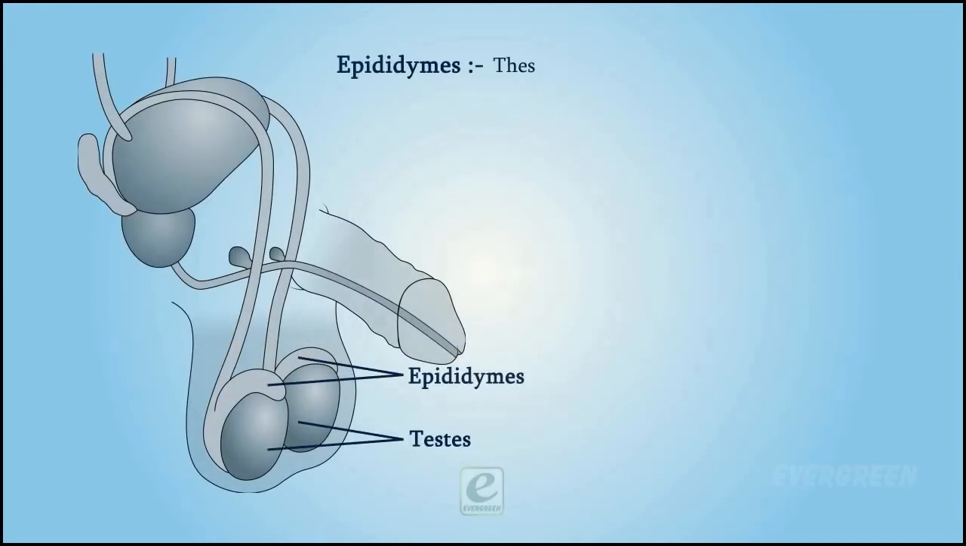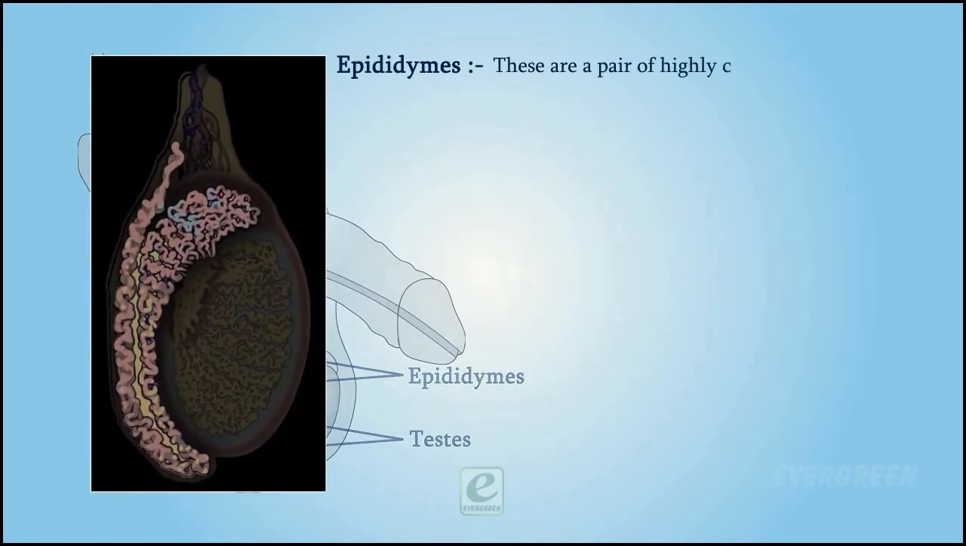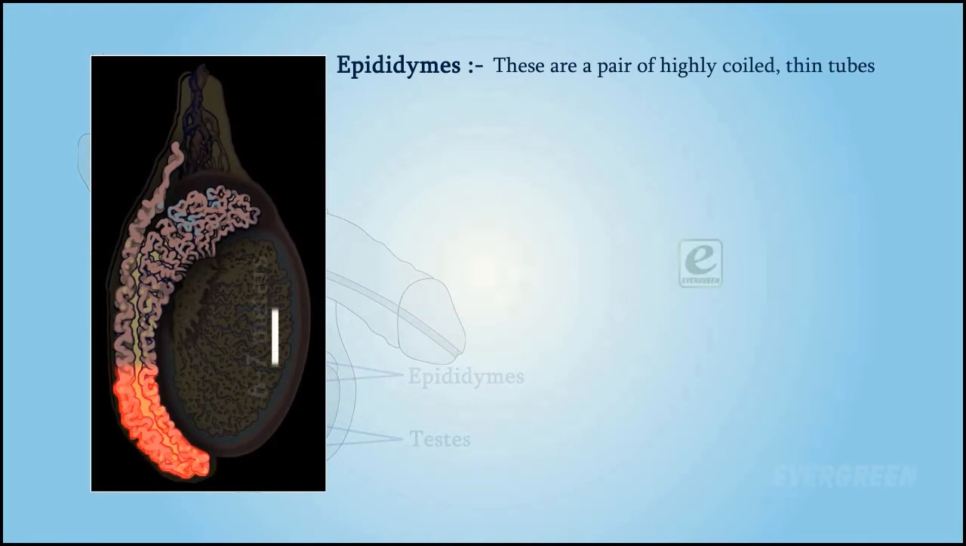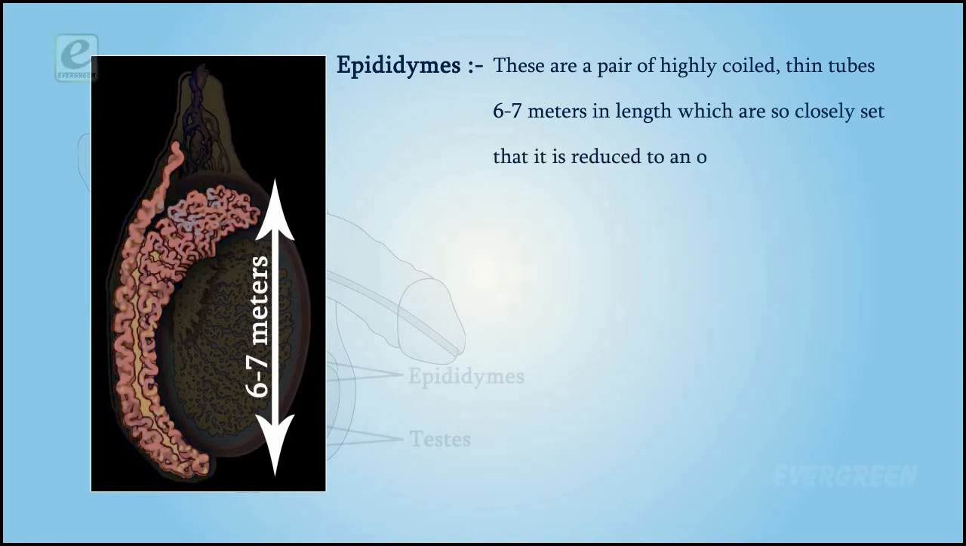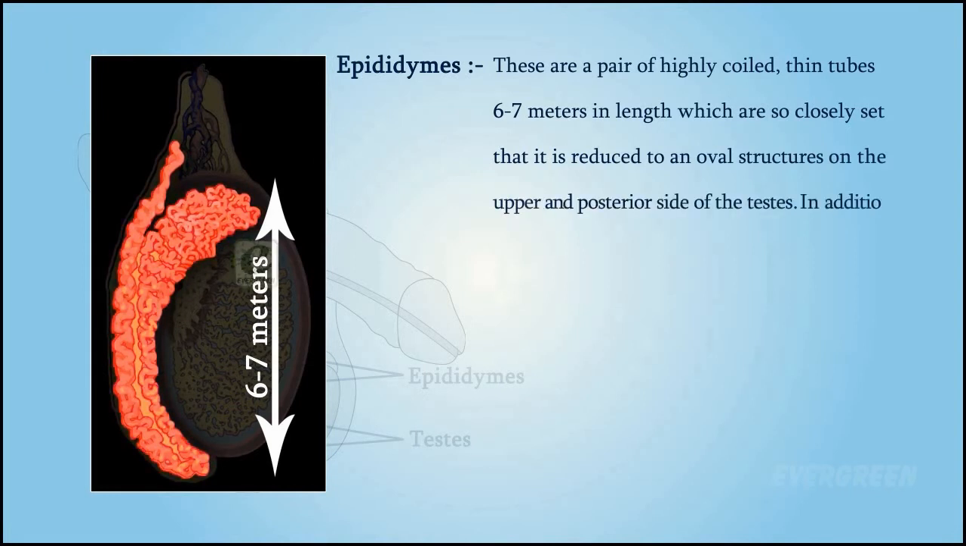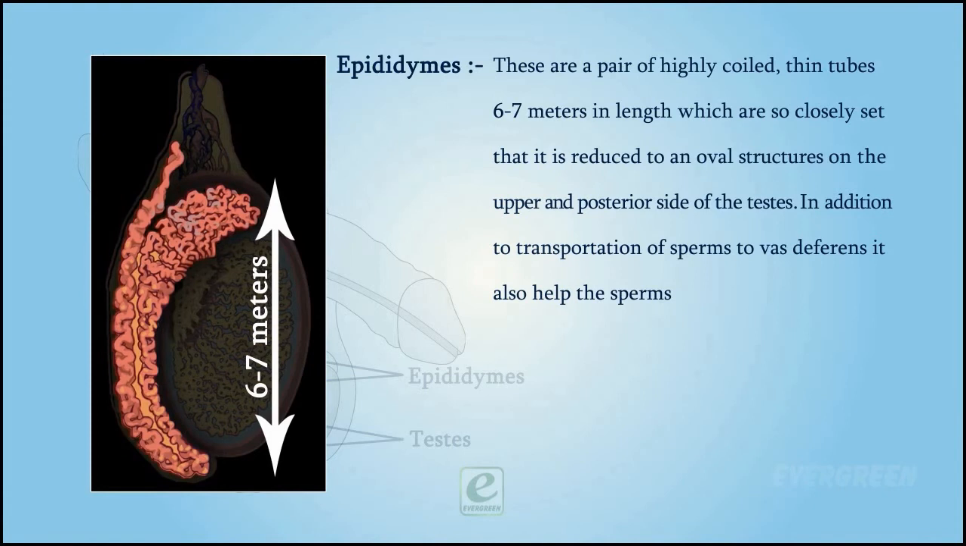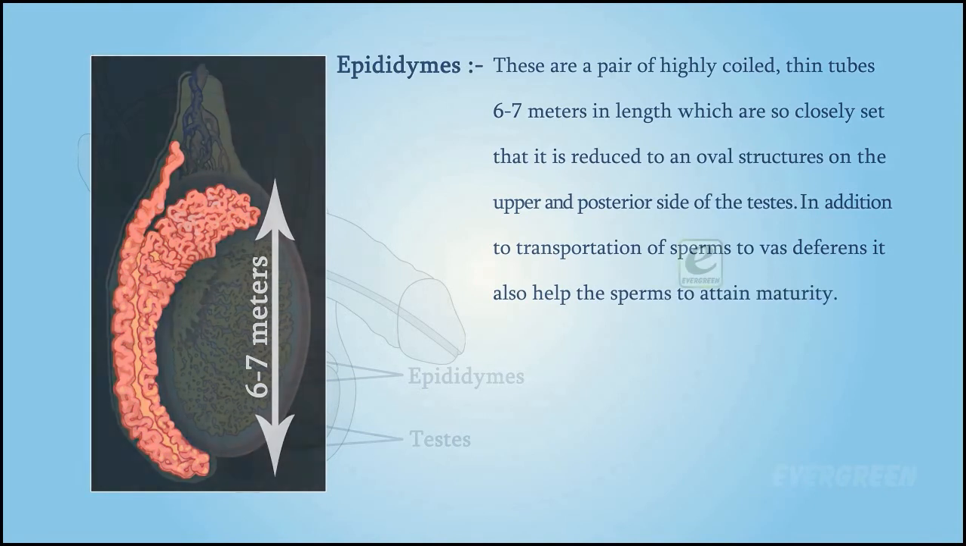Epididymides. These are a pair of highly coiled, thin tubes, 6 to 7 meters in length, which are so closely set that they are reduced to an oval structure on the upper and posterior side of the testes. In addition to transportation of sperms to the vas deferens, it also helps the sperms to attain maturity.